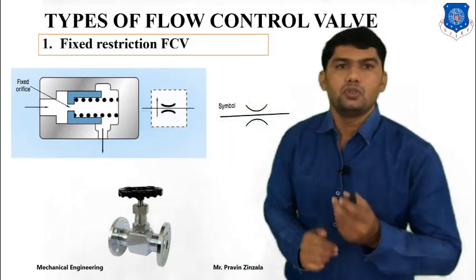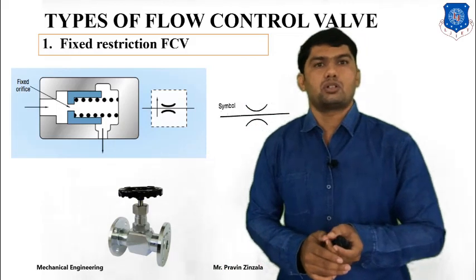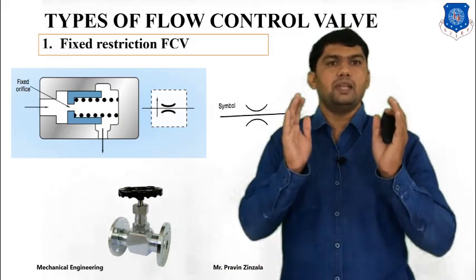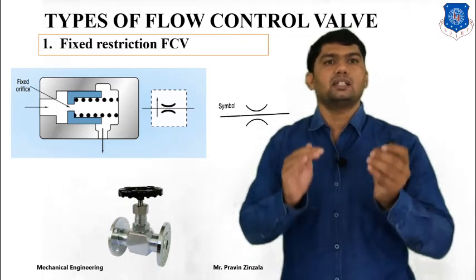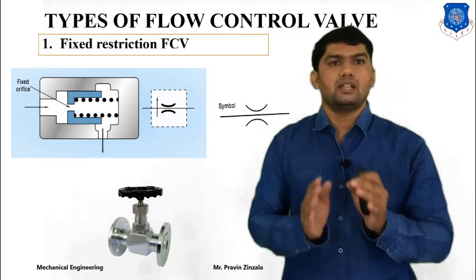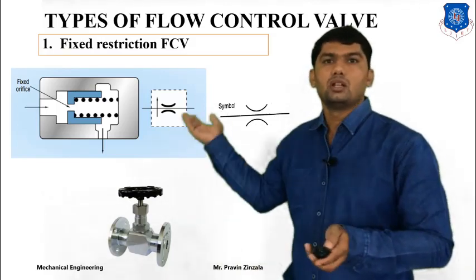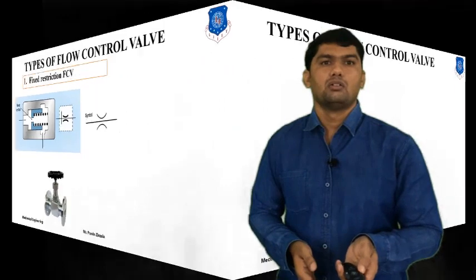So your output will remain constant. So it's called fixed restricted flow control valve. There will be a fixed quantity of output, like the flow through a pipe. So there will be no change in area, so the flow rate will be constant. So it's called fixed restricted flow control valve.